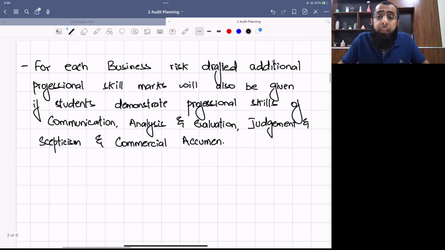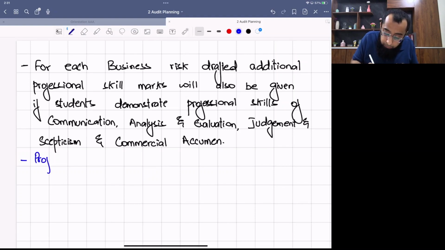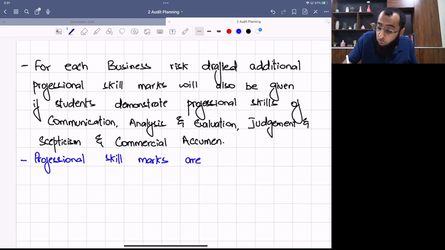But for professional skill, there is one important thing. These are not given for each risk separately. The examiner evaluates it on your whole question. Technical marks are 2 marks for each risk, but professional skill marks are not allocated to each risk. They are evaluated on your overall answer. Okay? Professional skill marks are evaluated on whole question.